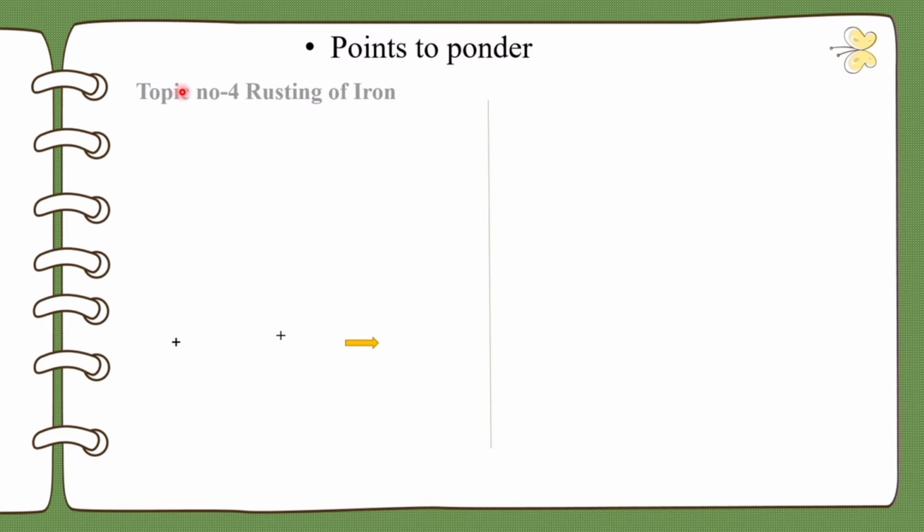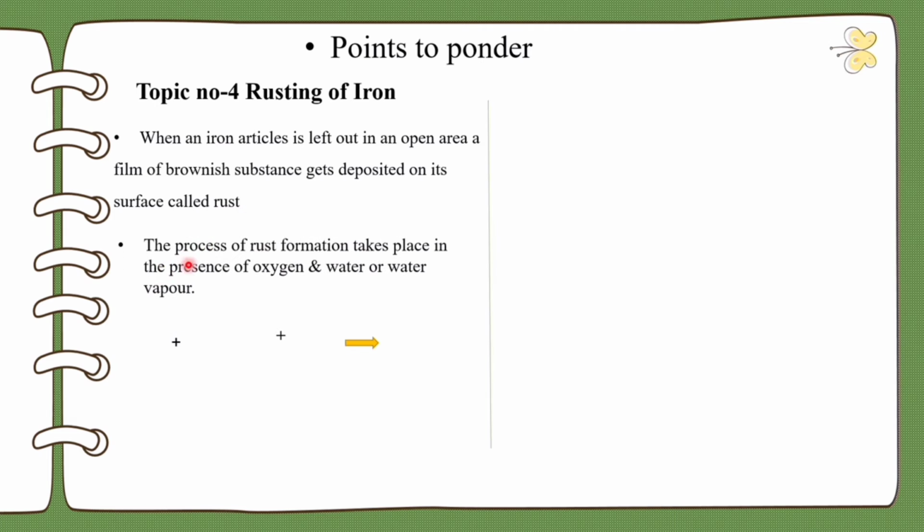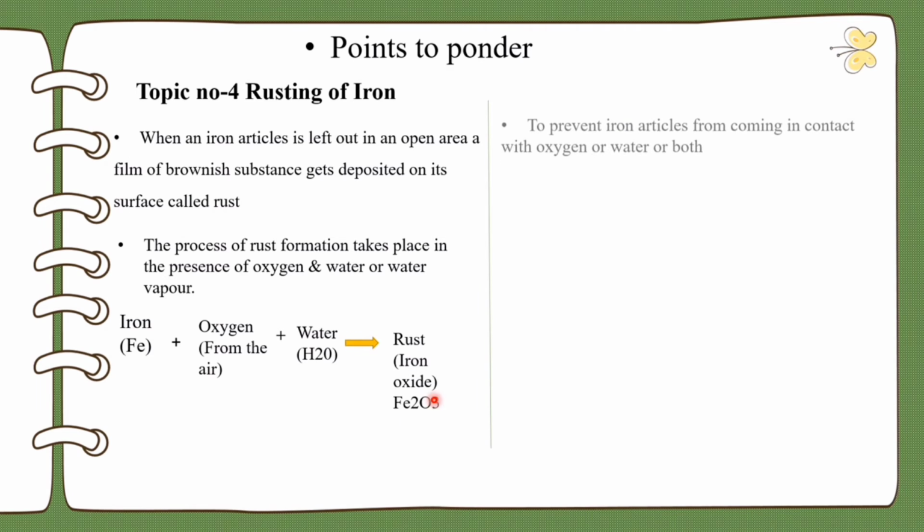Now let's see topic number 4, rusting of iron. It is a chemical change. When iron articles or iron objects are left out in an open area, what happens? A brownish substance gets deposited on the surface. It is called rust. Rust formation takes place in the presence of oxygen and water or water vapor. Iron is getting exposed to oxygen and water, and we get the rust, which is nothing but iron oxide, Fe2O3. The color of the rust is reddish brown.